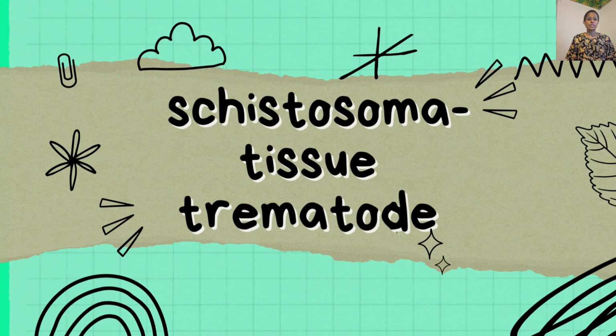Hello everyone, so today I will be discussing Schistosoma, a tissue trematode. Schistosoma is a genus that belongs to the kingdom Animalia, phylum Platyhelminthes, and class Trematoda.